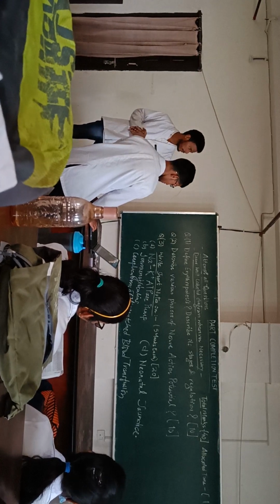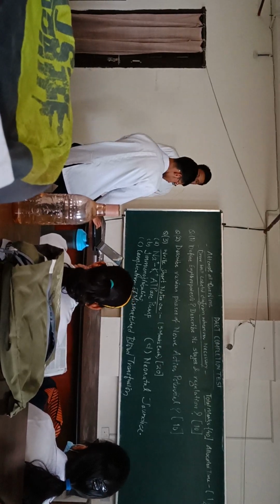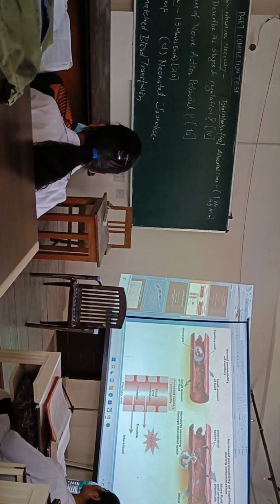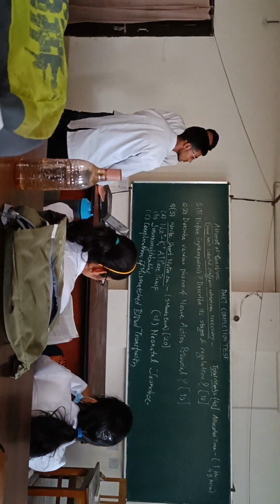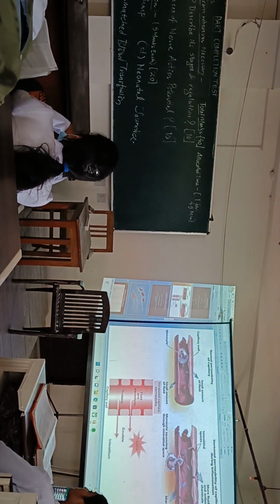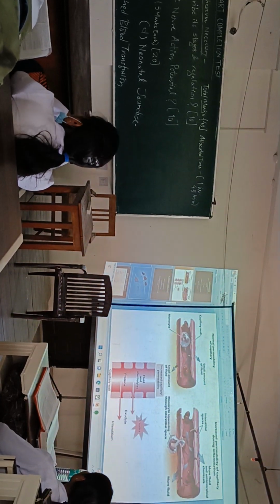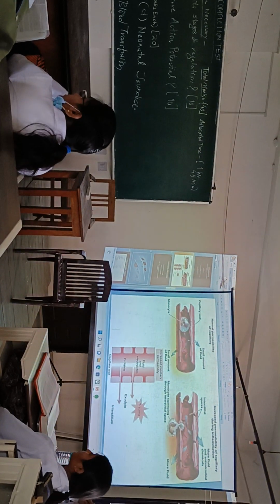Third is the inflammation. In the blood vessel, due to the increased permeability of the blood vessels, monocytes squeeze out from the blood vessels, and some more fluid and the antimicrobial chemicals also leak out. Here in the picture we can see the normal permeability of the capillary, and this is the increased permeability of the capillary, in which the antimicrobial chemicals and the monocytes leak out of the blood vessel and cause immune response of the body.